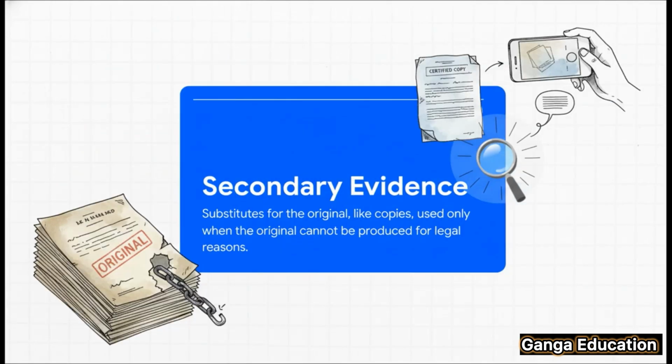And then we have secondary evidence. This is basically a substitute for the original. It could be a certified copy, a photocopy, or sometimes even someone testifying about what the document said. But, and this is a really important but, you can only use secondary evidence if you have a very good, legally valid reason for not being able to show the original. It's the exception, not the rule.